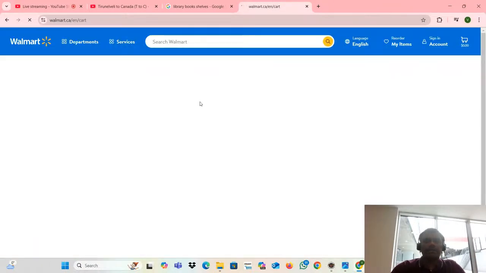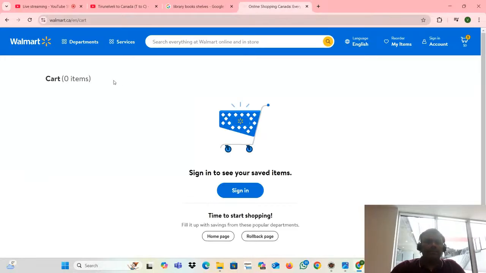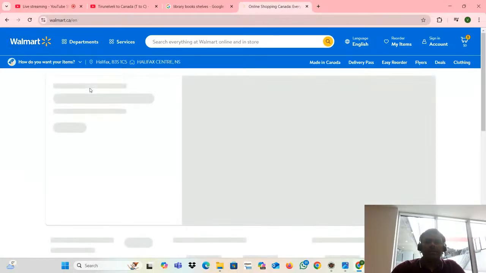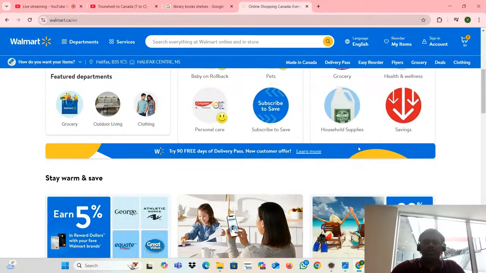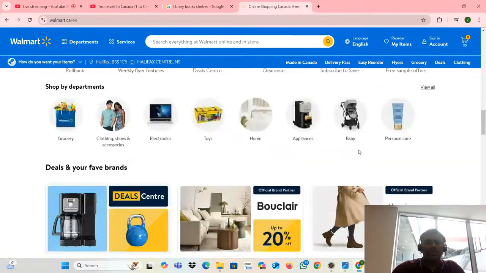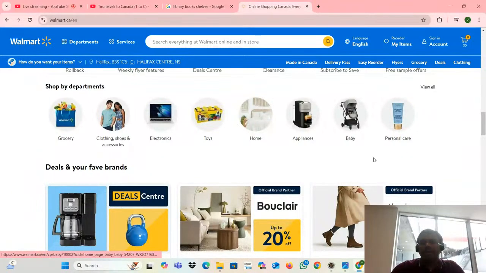Please understand, otherwise you will face challenges. See that? They have so many sections: electronics, toys, home, appliances, baby items, personal care, grocery.